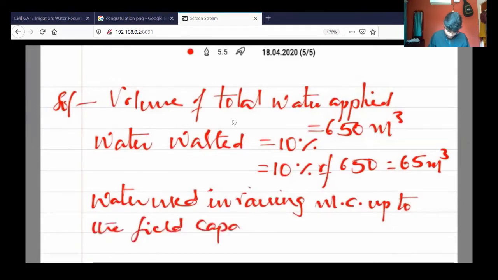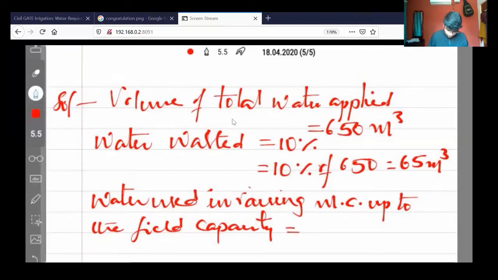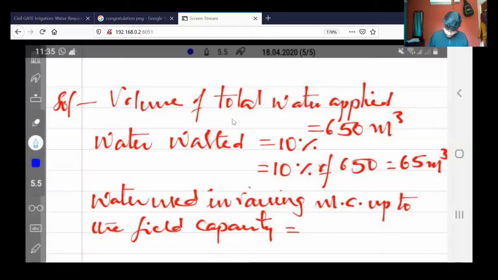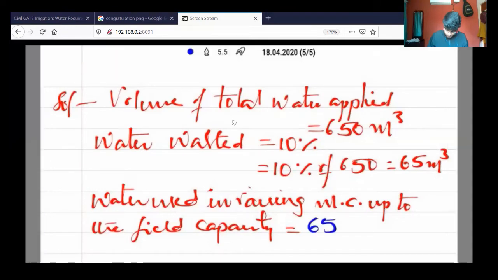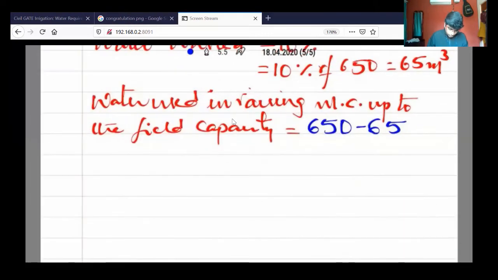As I said earlier, field capacity is the topmost level. So now they are asking, there is a wastage, now how much went into the soil? Given water is 650 and loss is 10%. Now how much of the water is utilized? So automatically subtraction between these two: 650 minus 65, which gives me 585 meter cube.